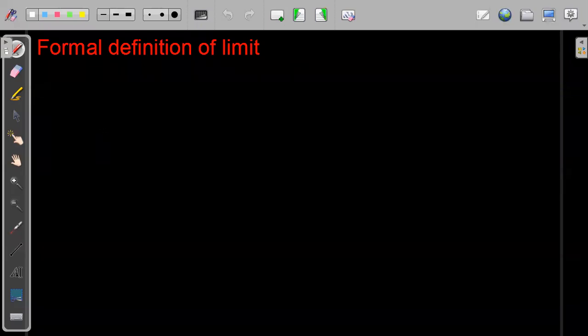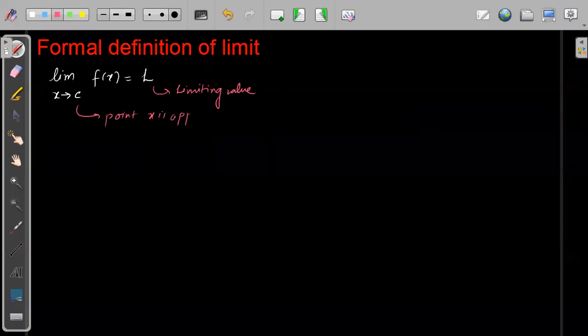Okay. Now see, this is the formal definition of limit. Just try to understand what I will write. First I will write the definition, then you check what I'm writing. Suppose limit of x tending to c, f of x is equal to L. So this L becomes my limiting value, and this c becomes the point of approximation, the point x is approaching. Now this will be your formal definition of limit.